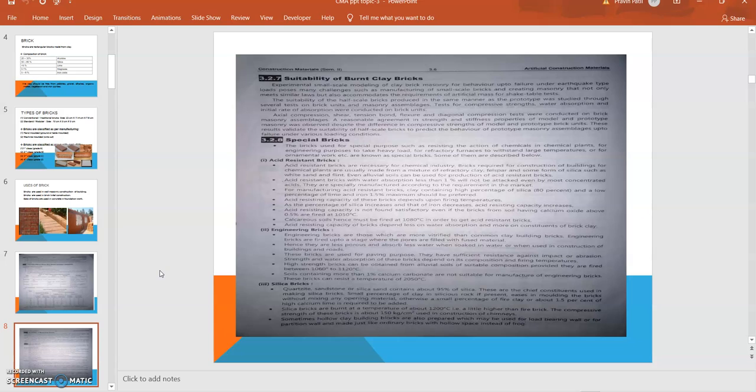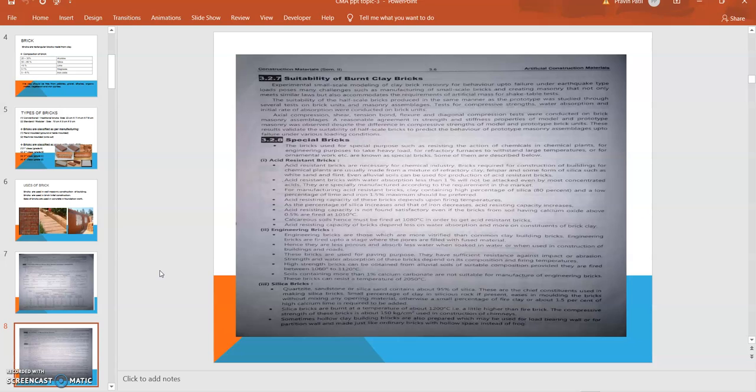So the special bricks are the bricks which are generally used for special purposes, in which the classification is followed as, first, acid resistant bricks. As I said, in some chemical industries, some acids or gases are blown out and that will affect the environment. So to minimize this effect, we have to utilize bricks that carry out special functions, in which the first one is the acid resistant brick. These bricks are necessary for chemical industries.